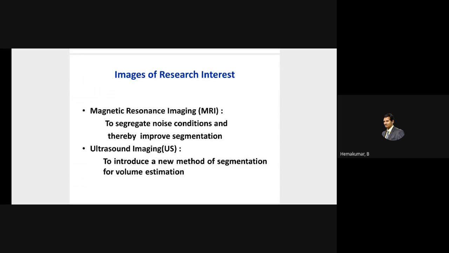MRI is prone to some kind of noise. Even though it is a very noise-free application, some noises arise in the case of MRI also. To perform the segmentation, we have to remove the noise present in it. After that only we perform the segmentation. Then only your quality of segmentation will be improved. That is what was carried out through my research. Ultrasound is also the same case.